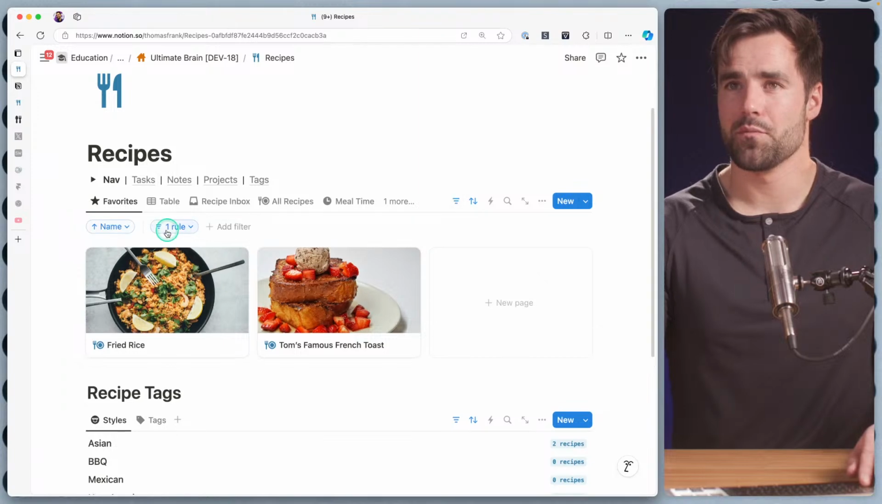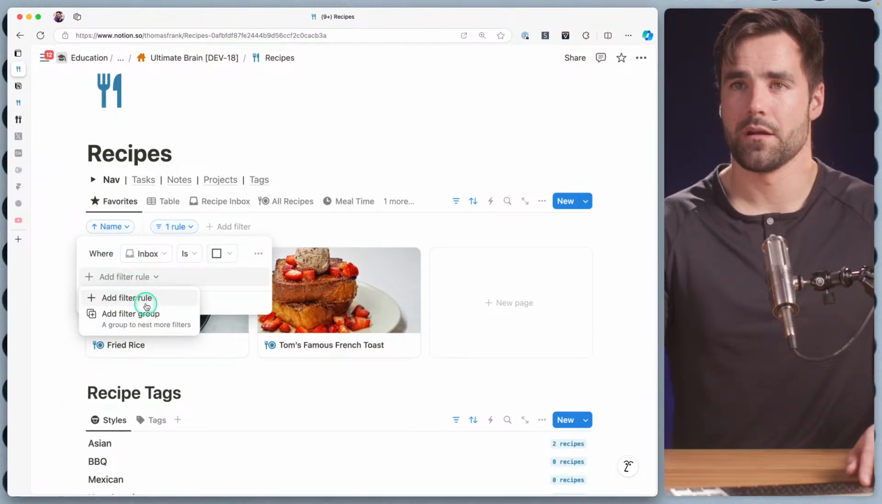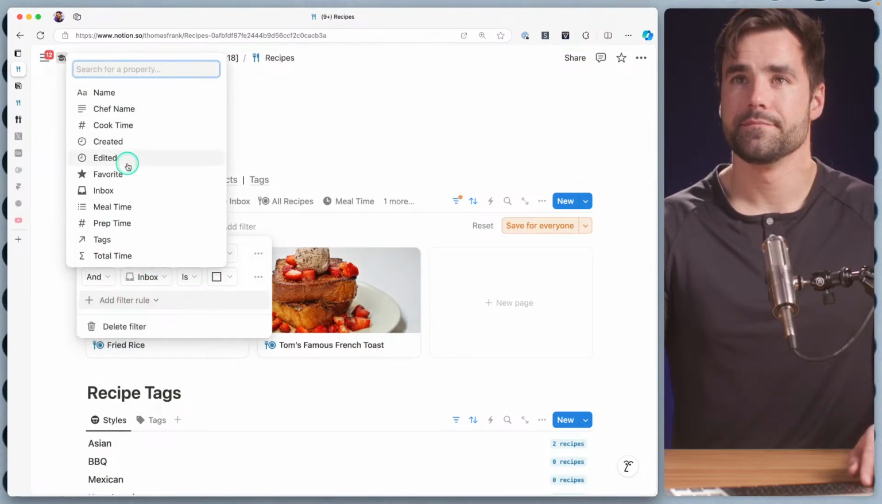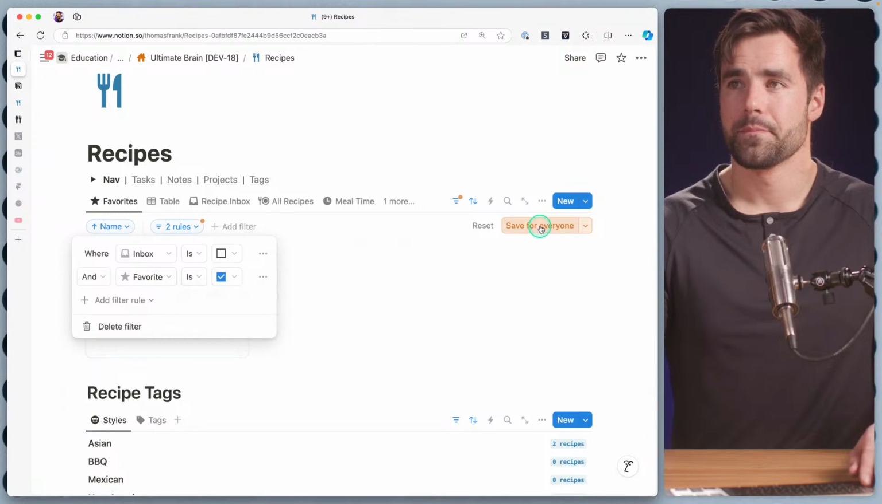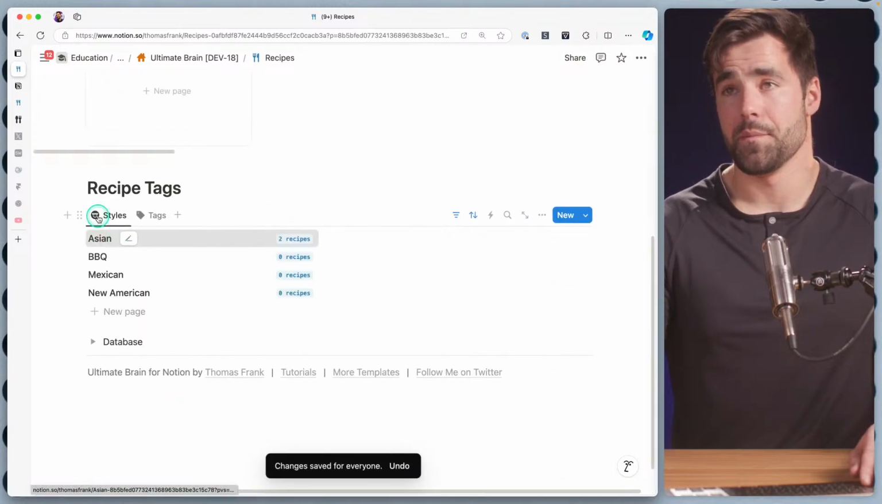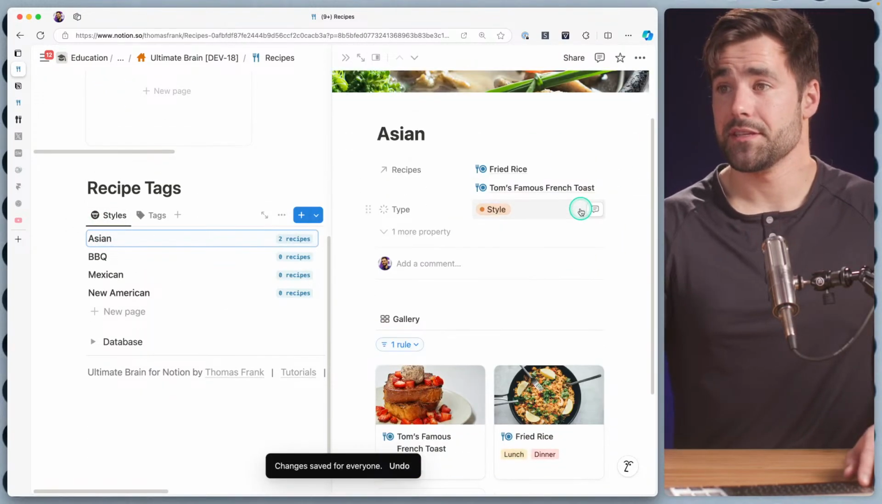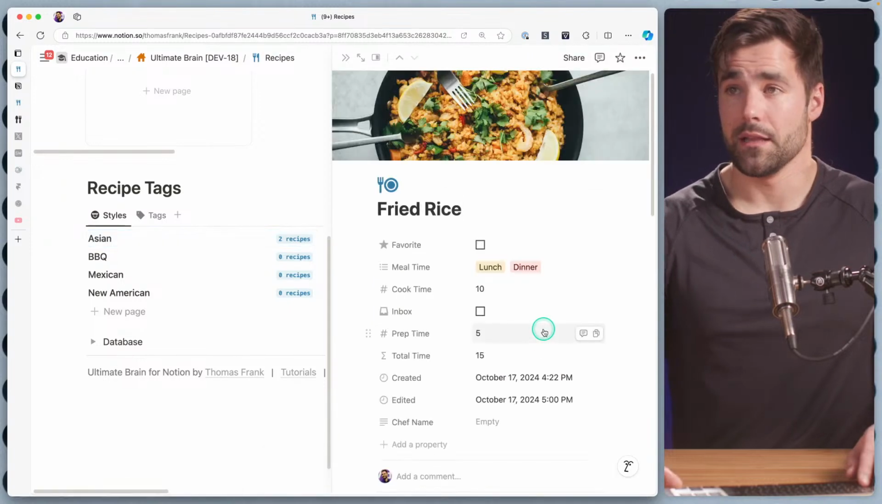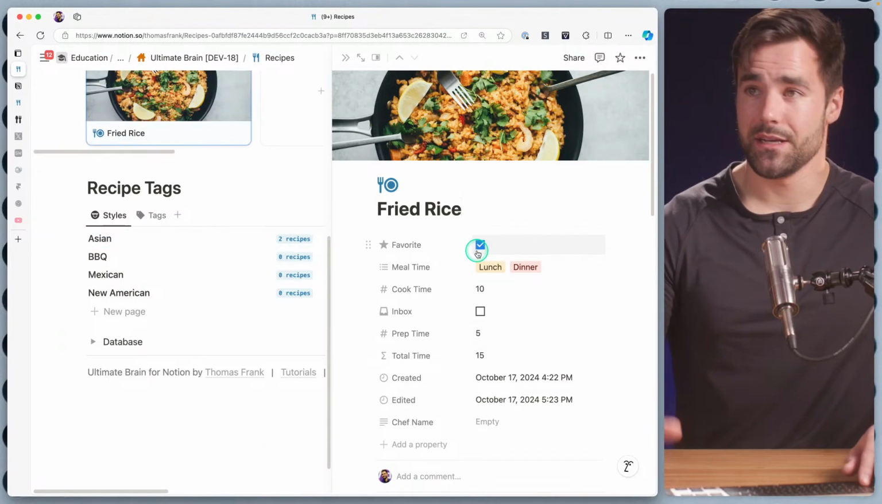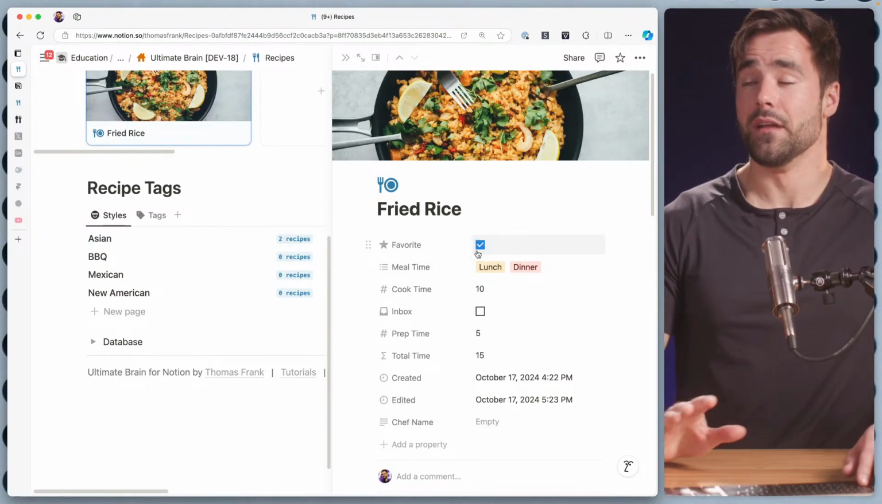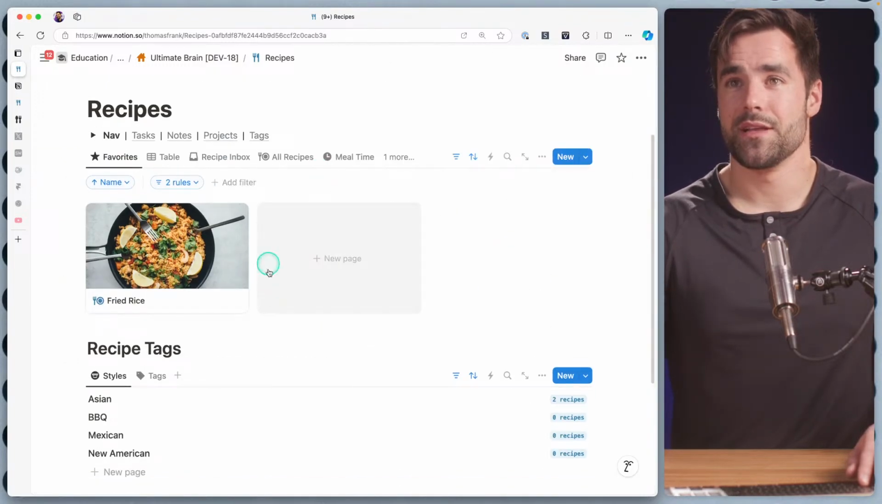I'm going to add one more filter where favorite is checked. And now let's say, this is truthful, fried rice is one of our favorites, and we probably make this at least once a week, if not twice a week, because it's easy and my wife makes phenomenal fried rice. So that's going to go into favorites.